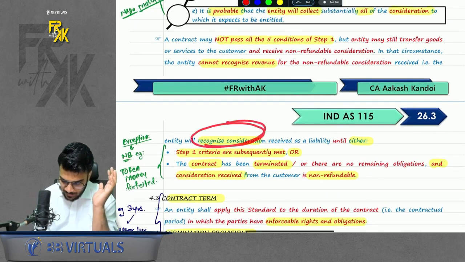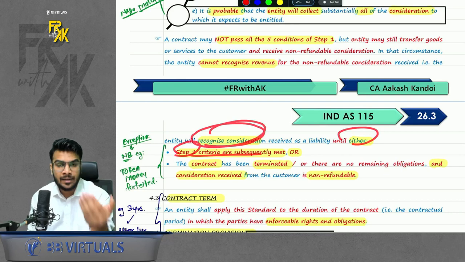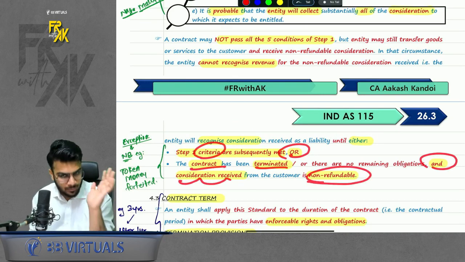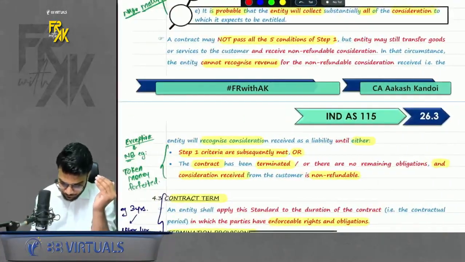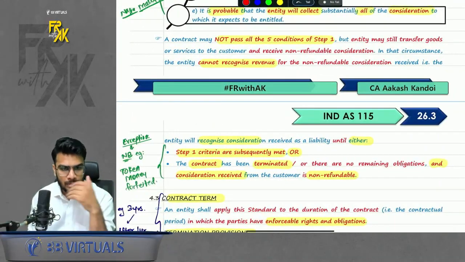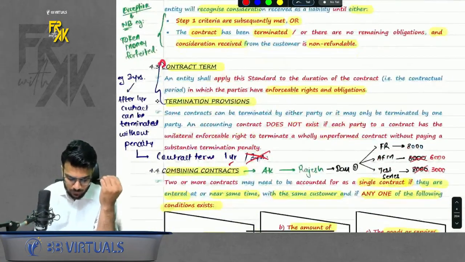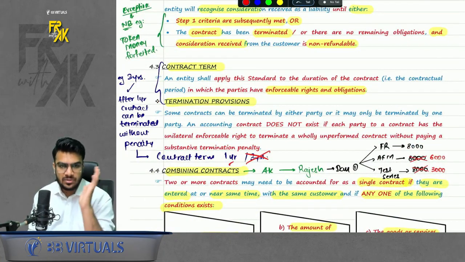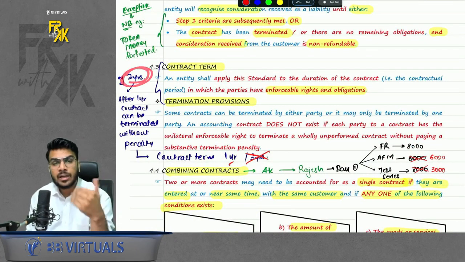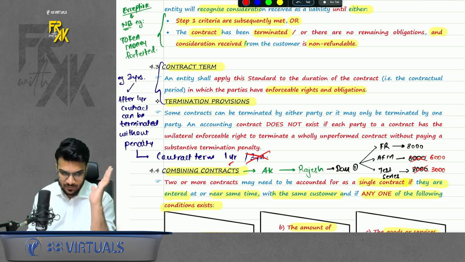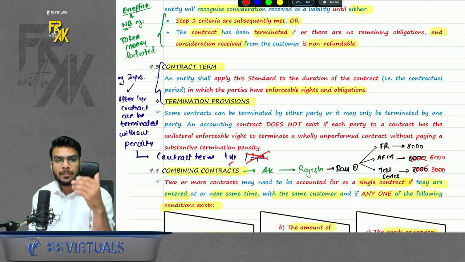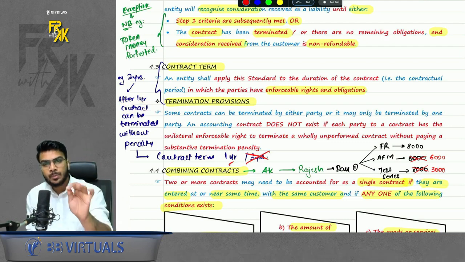You will recognize consideration either if you meet all the 5 criteria of step number 1, or the contract has been terminated and consideration received is non-refundable. Okay, so this was one example. I hope you guys are able to recall. Okay, the next point was contract term. What is the meaning of contract term? Contract term means you need to see what is the tenure of this contract. So let's say if I say we entered into a 3 years contract, well, I will give you 3 years teaching services. But we also say that after 1 year, the contract can be terminated without penalty by either of the parties. So here the contract term won't be 3 years, it will be 1 year.